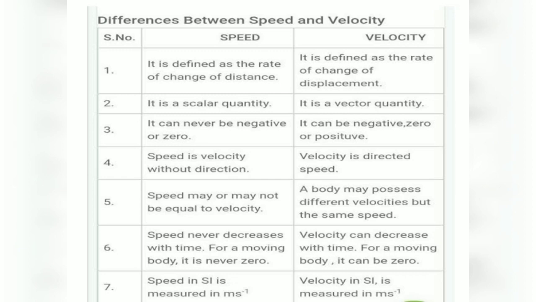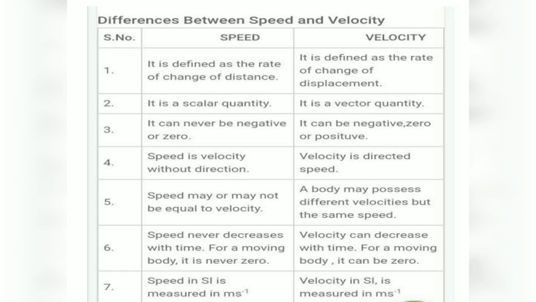Now let us distinguish between speed and velocity. What are speed and velocity? Is there any difference? There are some differences in their quantities. Speed is defined as the rate of change of distance, where rate of change of distance means distance upon time, and velocity is defined as the rate of change of displacement. Speed is a scalar quantity and velocity is a vector quantity.